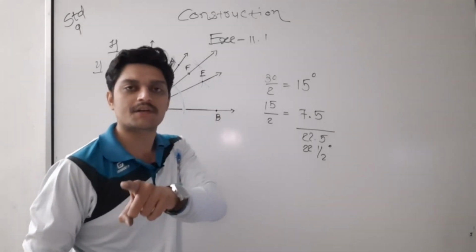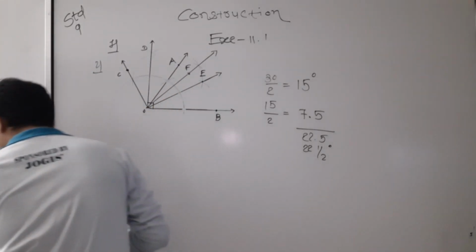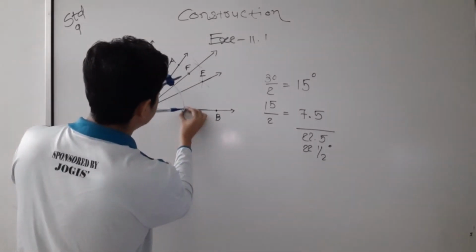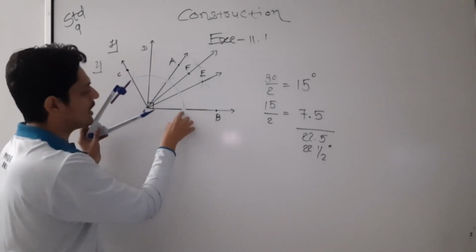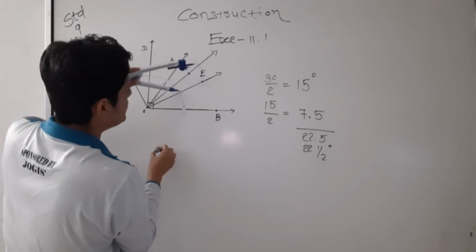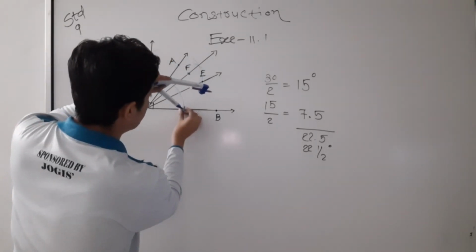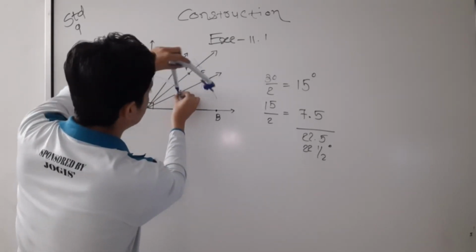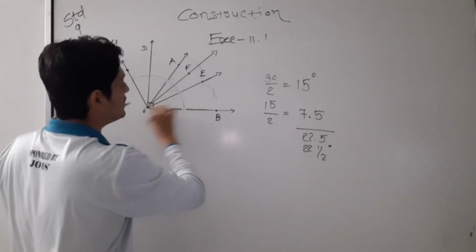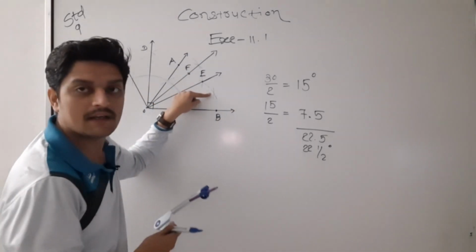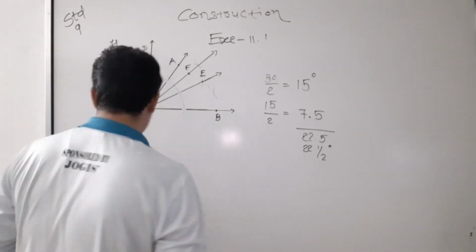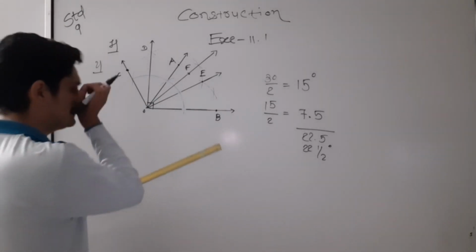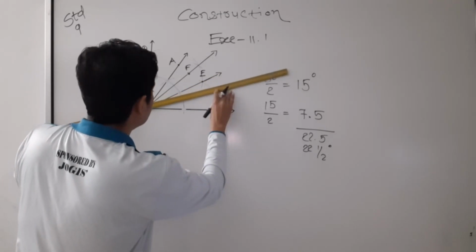Okay, if still not understood, then see here. Its bisector first I will find, as I said. One pointer must be here, then the pointer must be there, and we have to draw an arc. So first I will put the pointer here, then I will draw one arc, then I will put the pointer here, I will draw one more arc, and its intersecting point here is nothing but 15 degree. Then I will draw 15 degree now.